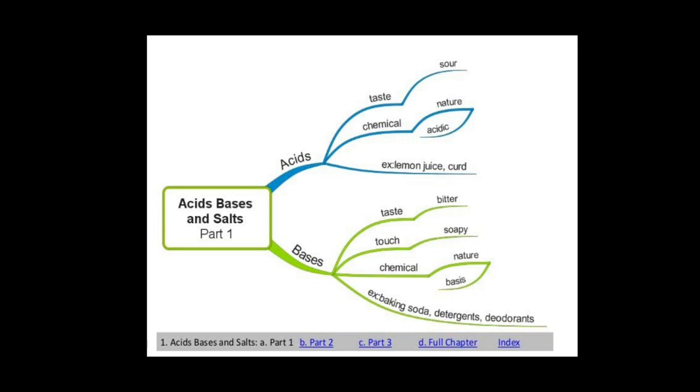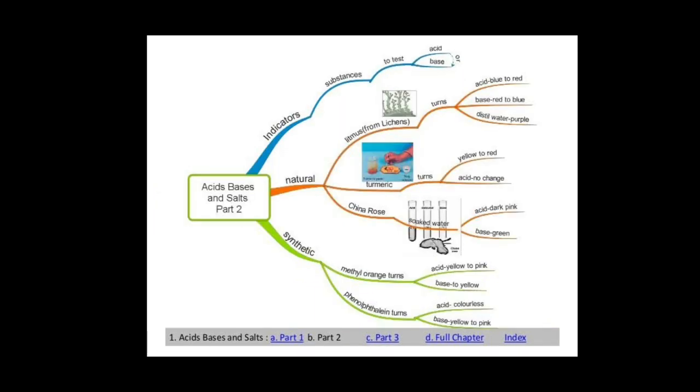What have you learned in this lesson? Initially, I have seen the definition of acids and bases. Generally, acid tastes sour and its chemical nature is acidic, for example lemon juice and curd. Next, bases taste bitter. When touched, they feel soapy, and their chemical nature is basic. Examples are baking soda, detergent and deodorants.